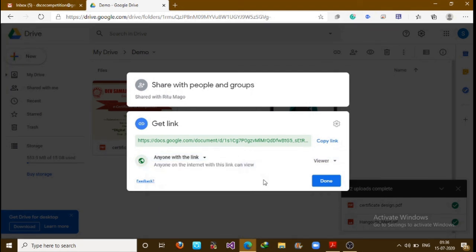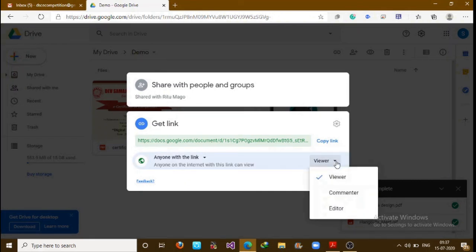Okay, so next come to this right side. Let's click on it. What do you want a person to be able to do with this link? Viewer means he or she is able to view the content of the link. It means he or she is not able to change anything in your material. Next is commenter. It means the person is able to comment on your document or your file.